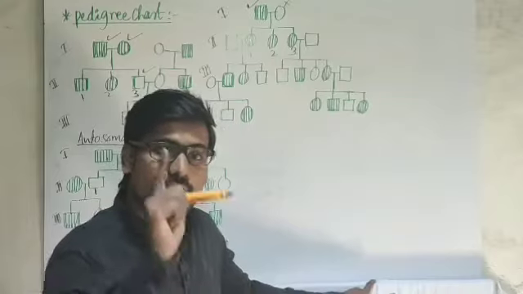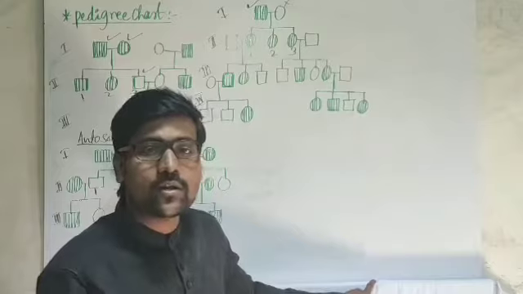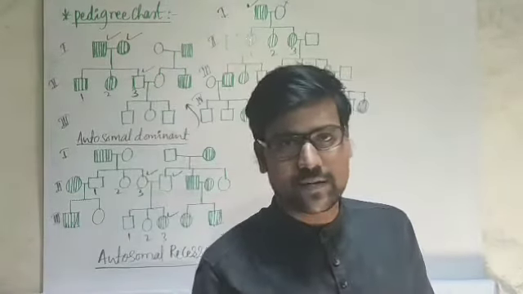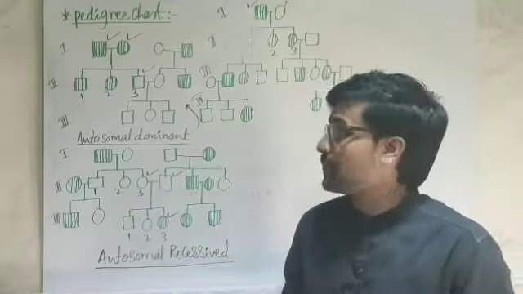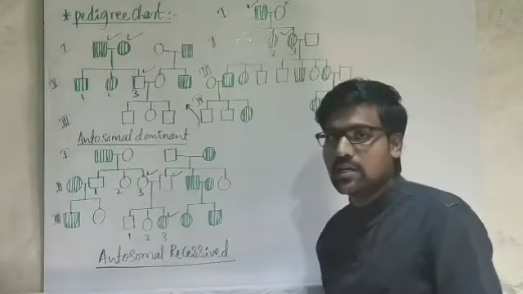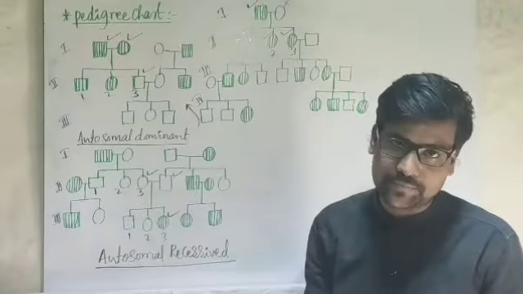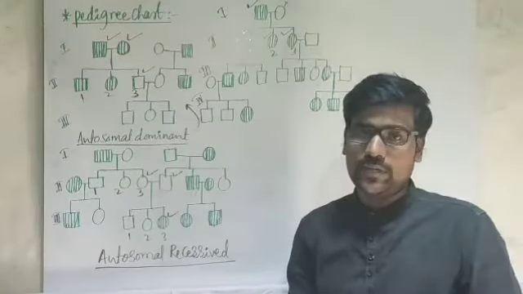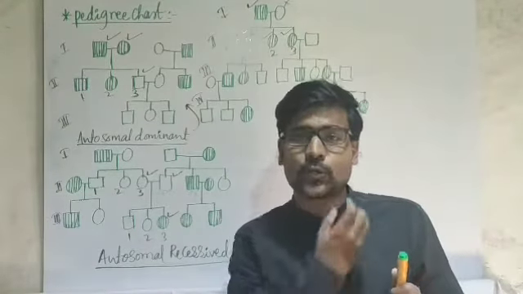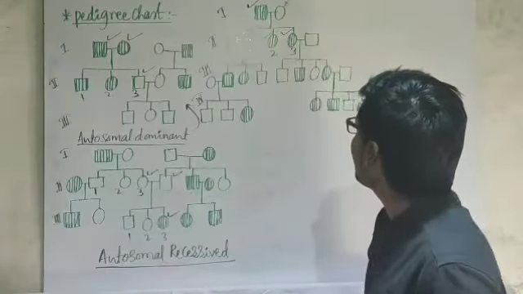So what it suggests: father is affected, then all the daughters are affected. That is the major clue for X-linked dominant. I already told you, X-linked or sex-linked, both are the same, and allosomal is also the same. So this is the major clue to predict this is an X-linked dominant disorder. And one more thing I told you: in X-linked dominant, the father's disorder cannot transfer to his son. Let us check here once.